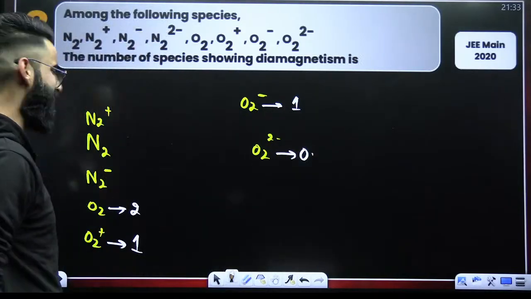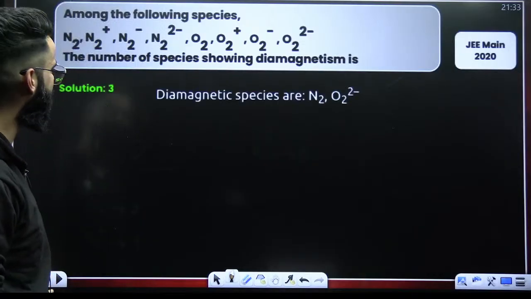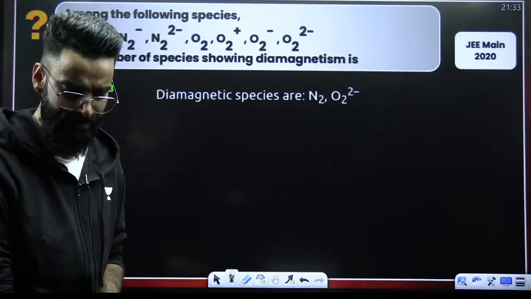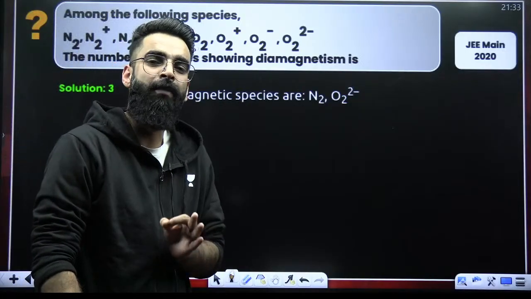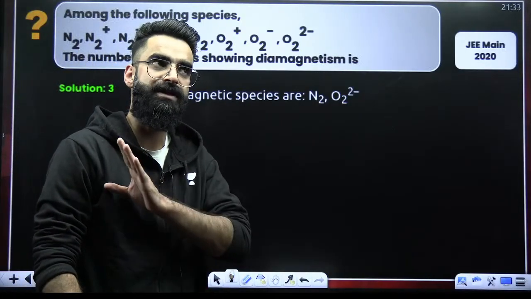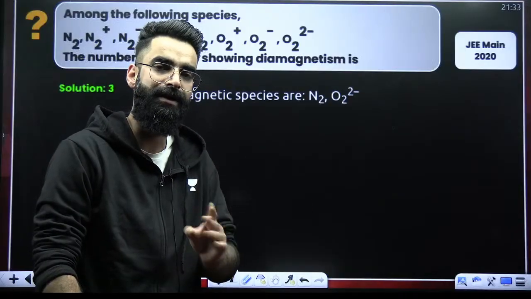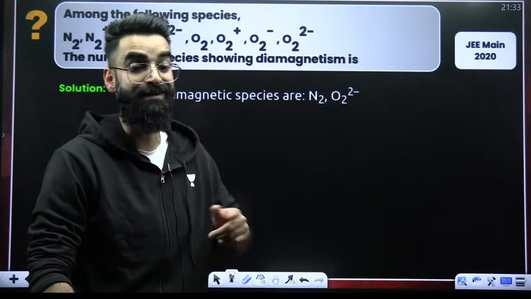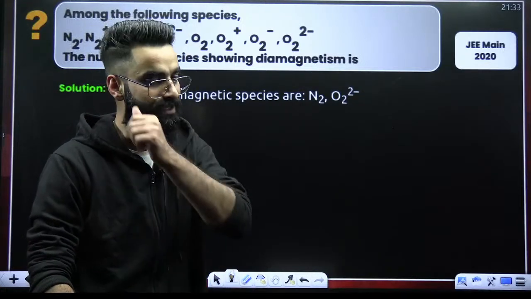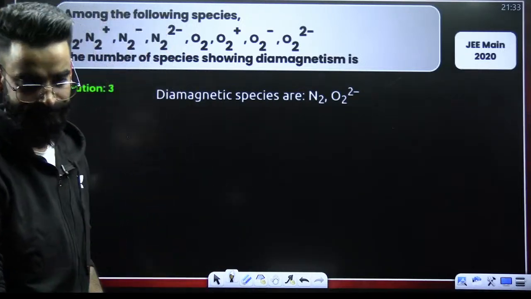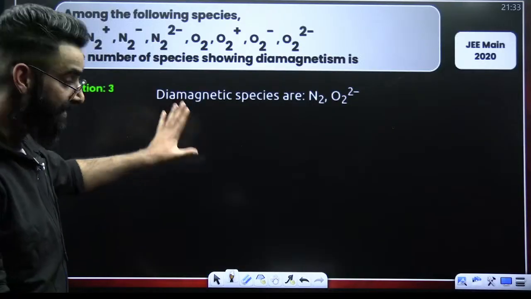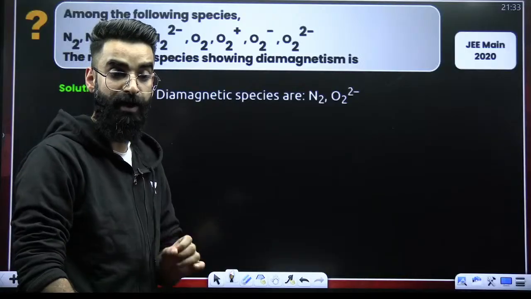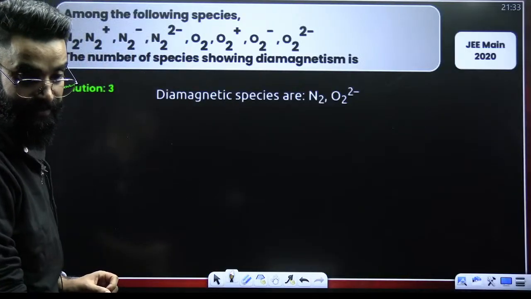And similarly, guys, you can check the rest too, right? You just have to write the molecular orbital configuration. That configuration which does not contain any unpaired electron is going to be diamagnetic, and that which contains unpaired electrons is going to be paramagnetic in nature. Correct? This is something which we have discussed too in the marathon. I've shown you how to write the molecular orbital configurations of different species.